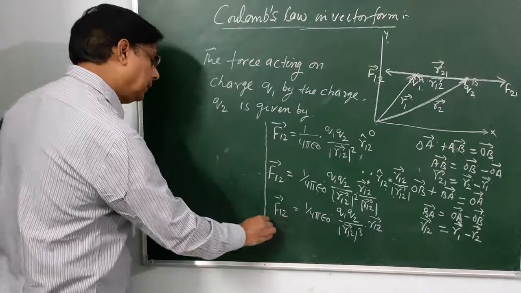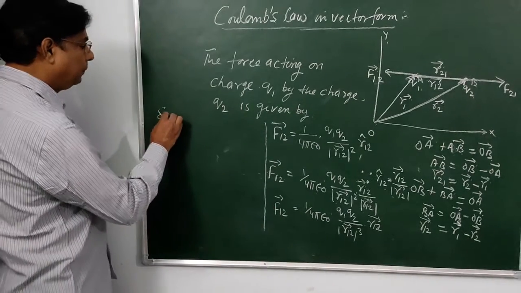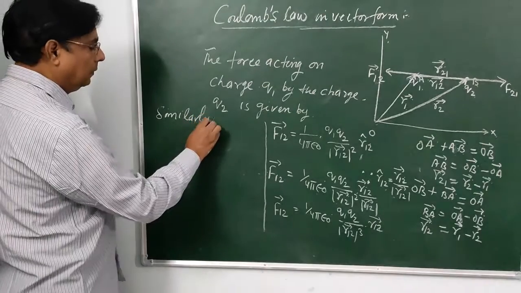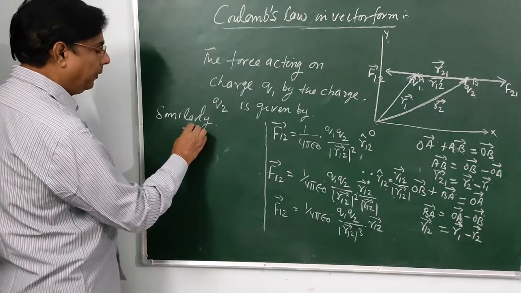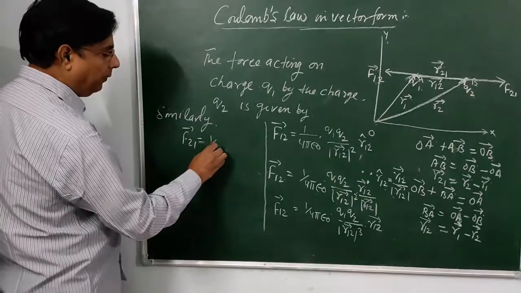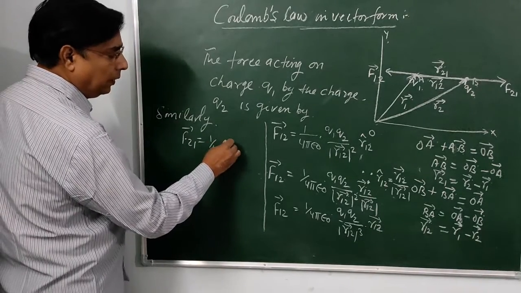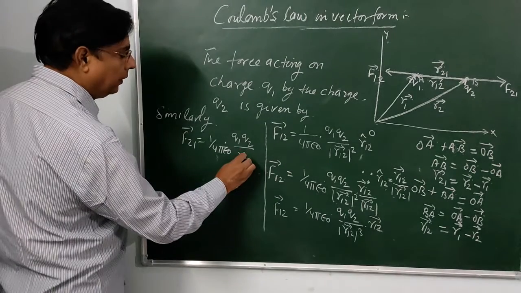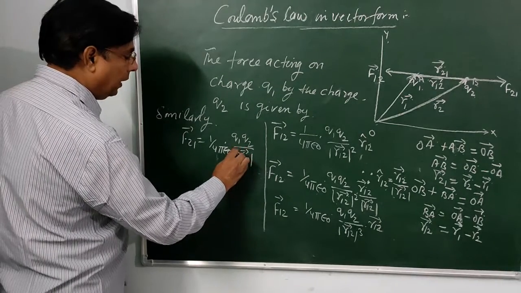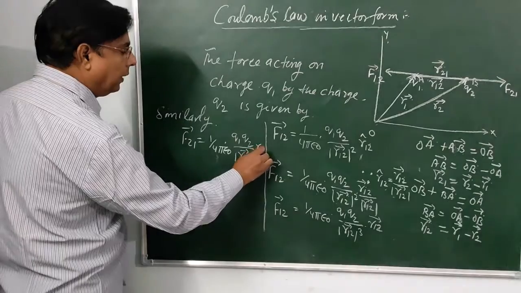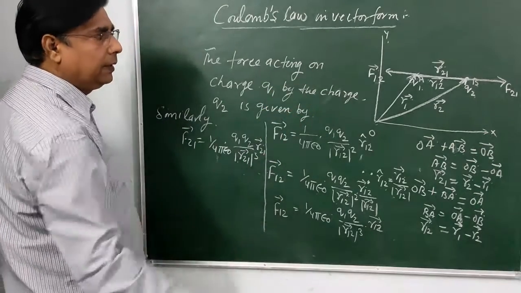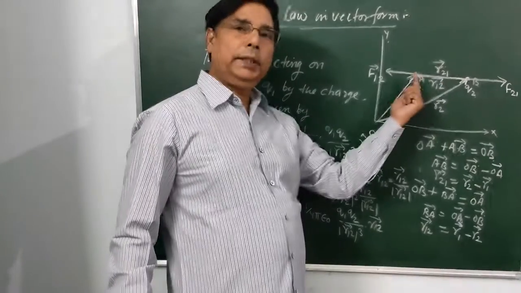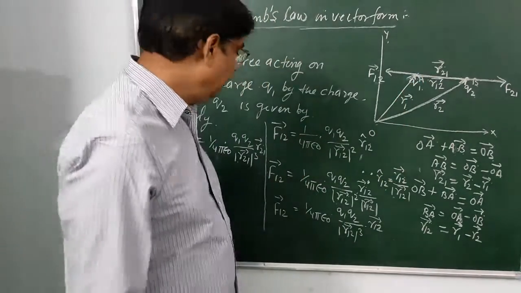Similarly, F21 will be equal to 1 upon 4 pi epsilon naught q1 q2 divided by its magnitude cube and r21. These two directions r21 and r12 are opposite but have the same magnitude.